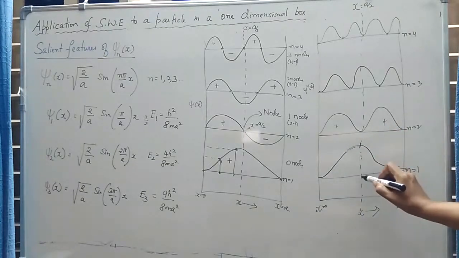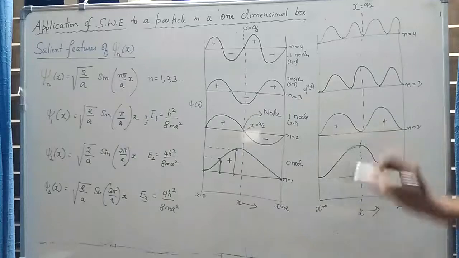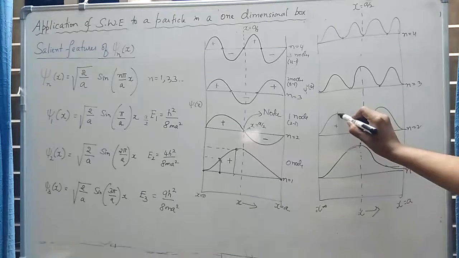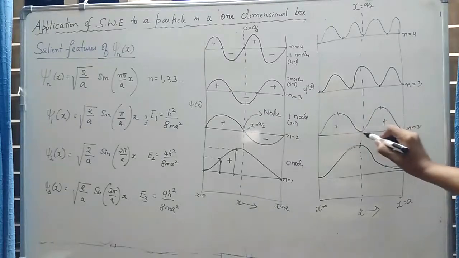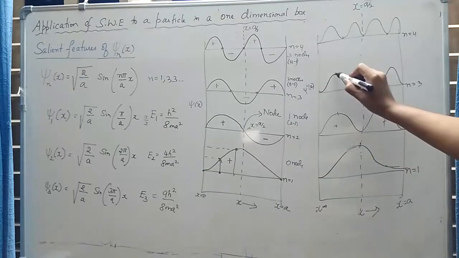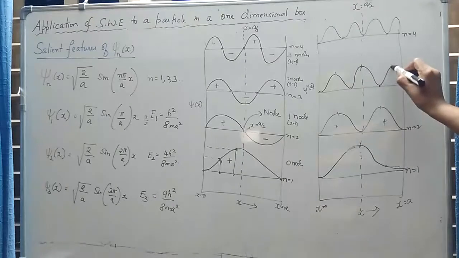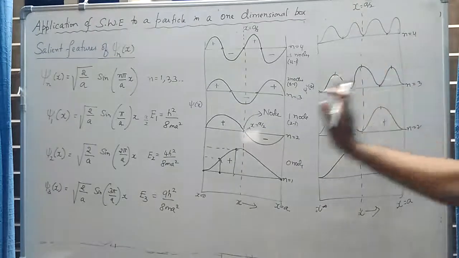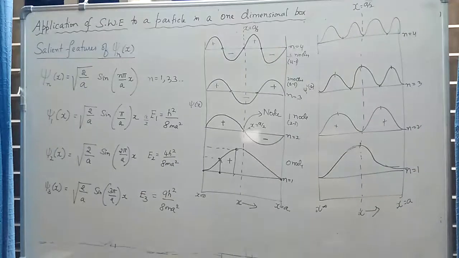For example, when n is equal to 1, psi square is maximum here, whereas psi square becomes 0 here. Here psi square is maximum at this point and this point, here it is 0. Psi square is maximum at these 3 points, whereas it is 0 here. So the value of psi square varies with respect to the position. And how many nodes are present? Same, n minus 1 number of nodes.